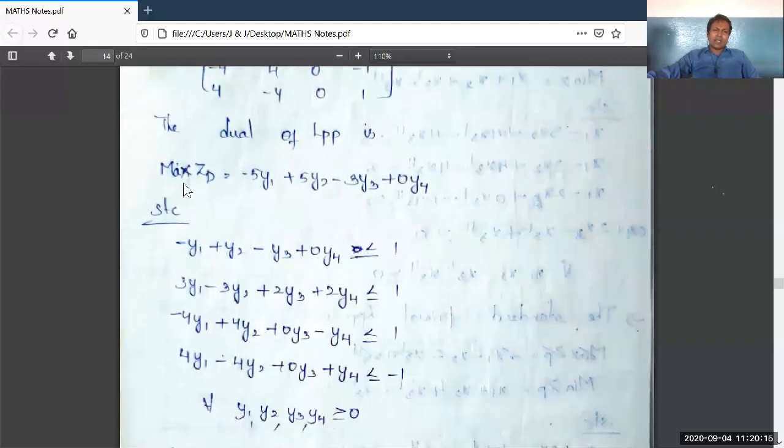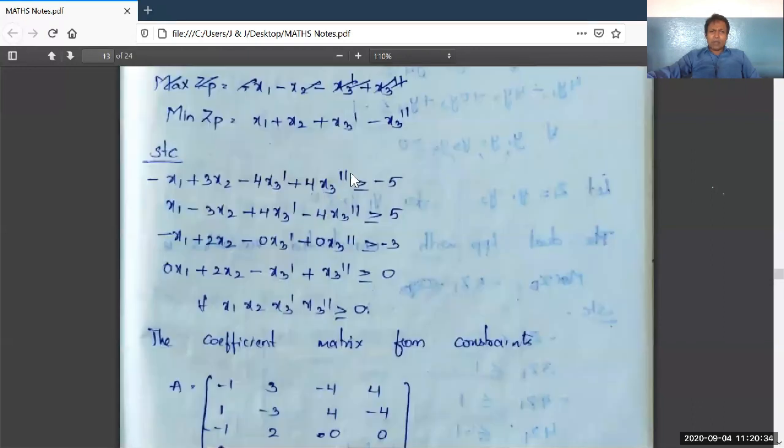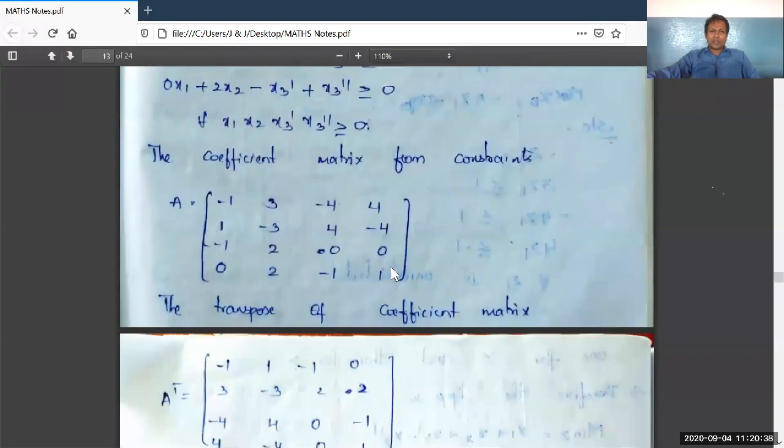As the primal LPP is containing min ZP, we write it as max ZD here in dual LPP. Right. -5y1 plus 5y2 minus 3y3 plus 0y4. These -5, 5, -3, 0 are the BI values in the primal LPP. -5, 5, -3, 0. Right.